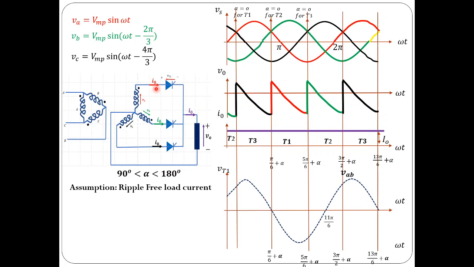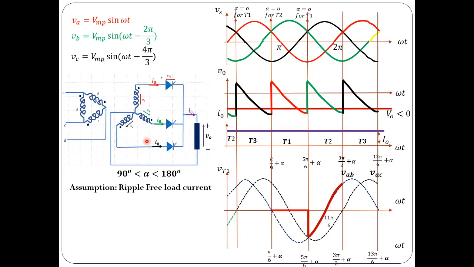Now coming to the voltage across the thyristor, in order to find the peak inverse voltage or circuit turn-off time, it is important to know the shape of the voltage across the thyristor. So let us find that out also. We know thyristor 1 is conducting from π/6 plus alpha to 5π/6 plus alpha. During this period, the voltage across the thyristor would be 0, and for the next 120 degrees, the voltage across the thyristor would be the same as VAB, as shown here.